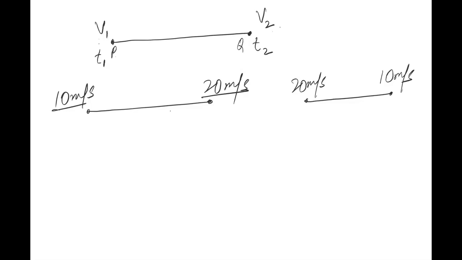If I look here, I will say 20 minus 10, obviously this will be a positive value, right?